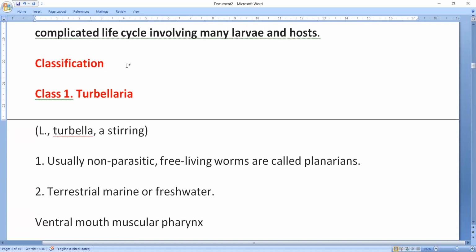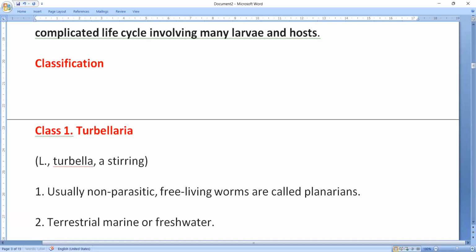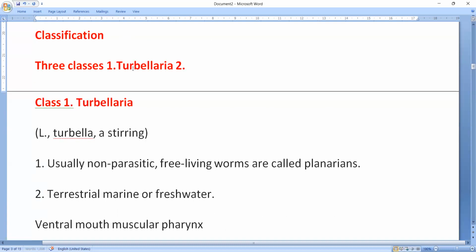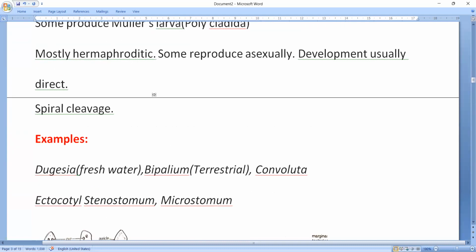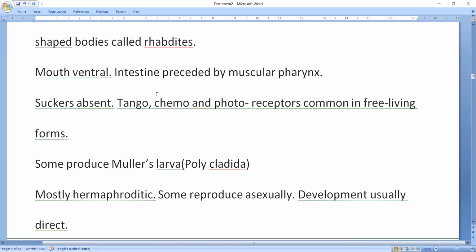So Platyhelminthes is divided into 3 classes. One is Turbellaria. The second one is Trematoda.